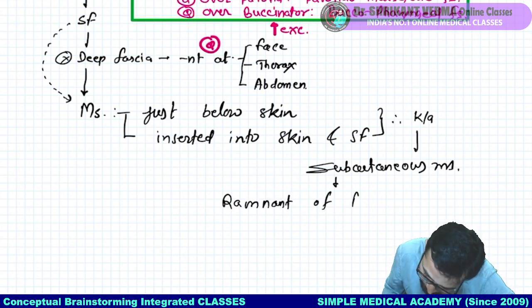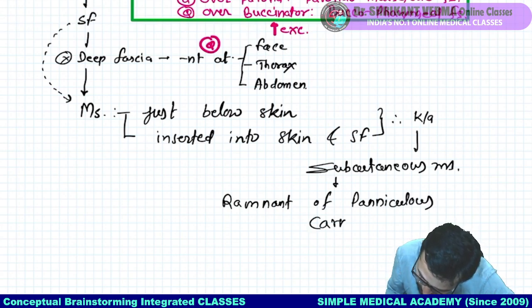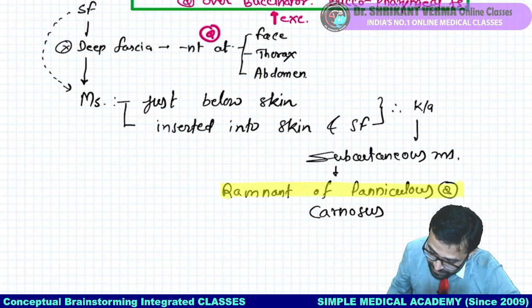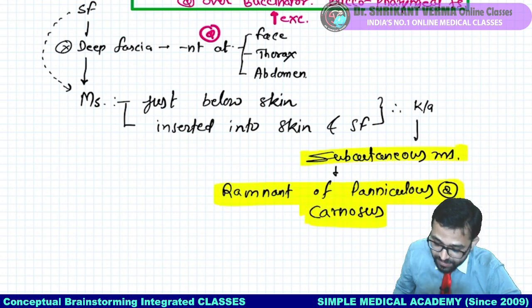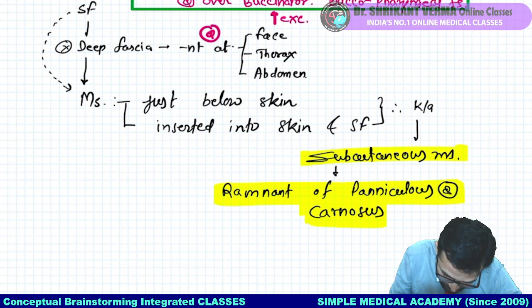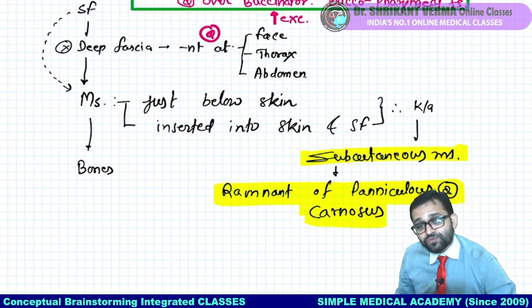These subcutaneous muscles are a remnant of the panniculus carnosus. What is the panniculus carnosus? I will tell you later. But yes, these are a remnant of the panniculus carnosus. These are subcutaneous muscles. MCQ. Fine. Now try to understand, after these muscles different bones are visible.